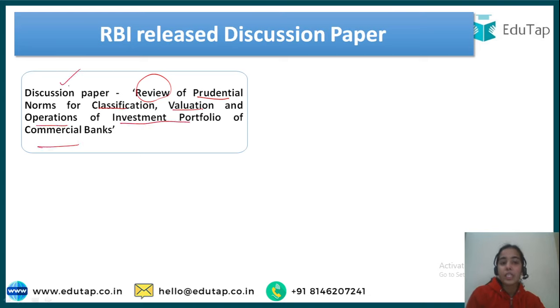You can understand what it is about from the title itself: the RBI is reviewing, or trying to change or improve, the norms related to how the investment portfolio is classified, valued and operated, and it concerns how commercial banks classify, value and operate their investment portfolios. I hope you have understood the first thing.